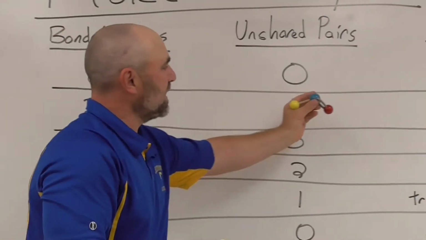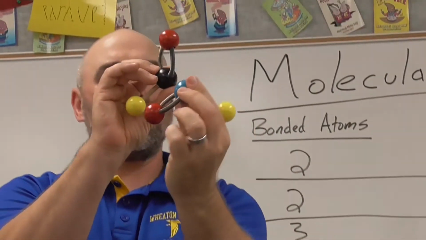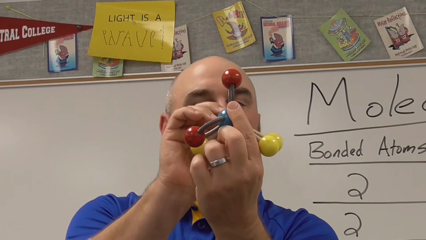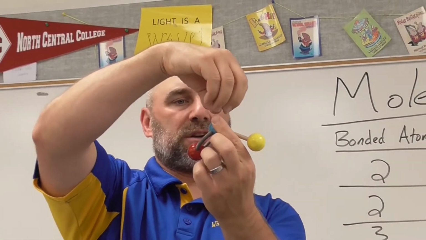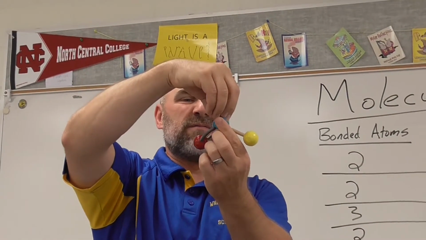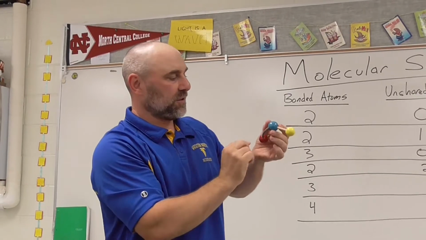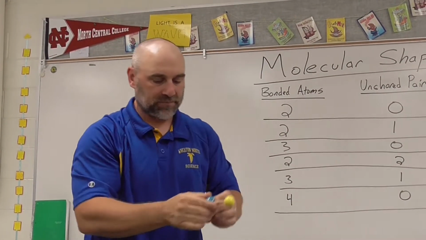So this one actually has a similar angle, which if I was to superimpose them on one another, you can see that they are at the same angle, 120 degrees. It's just that that one unshared pair of electrons that's sitting here is invisible to you in the shape of the molecule. This molecular shape would be called bent or 120 degree bent.